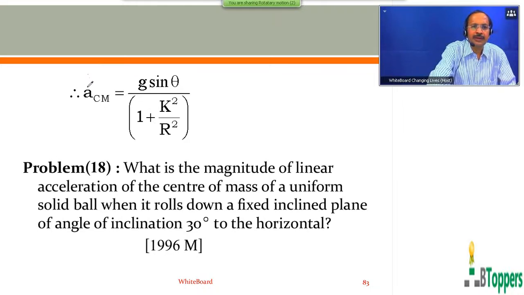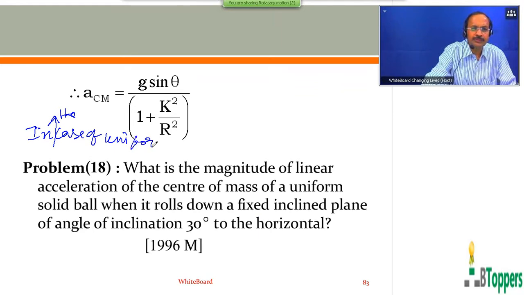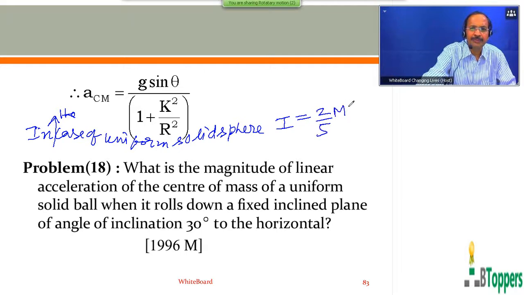So I have already written the formula above. The same formula has to be used. In the case of a uniform solid ball, you can consider the solid ball like a uniform solid sphere. So in the case of a uniform solid sphere, the moment of inertia about the axis passing through its center of mass is given by 2/5 mr square.